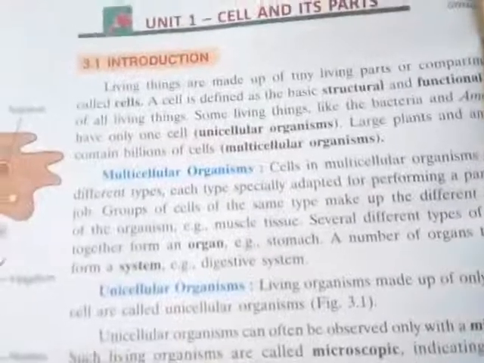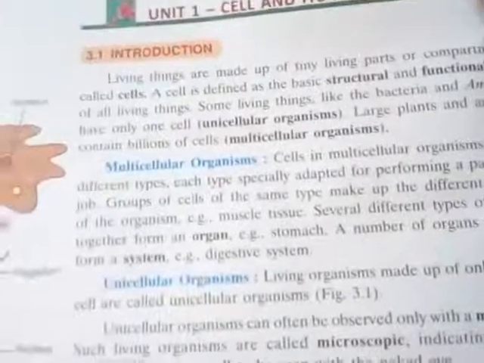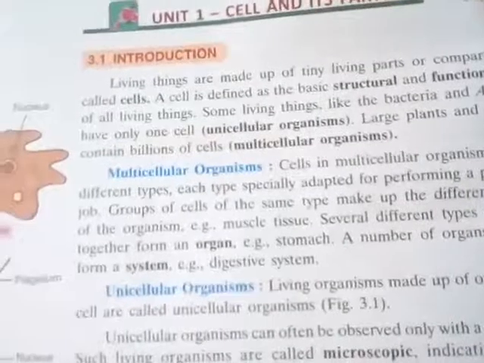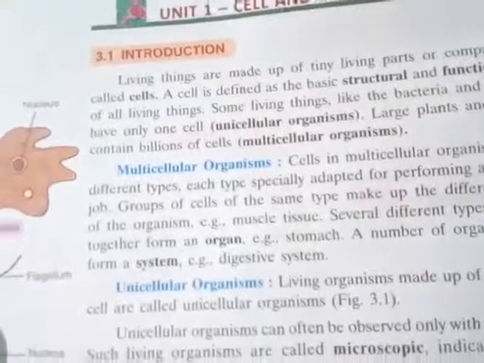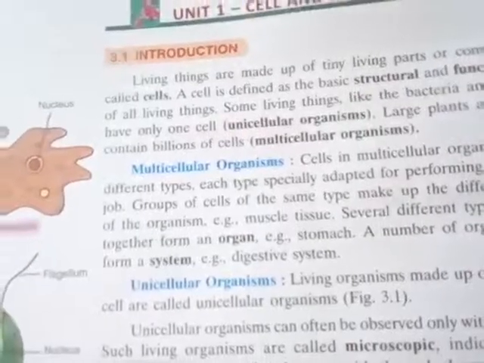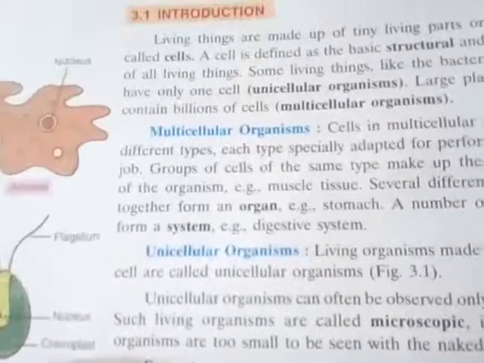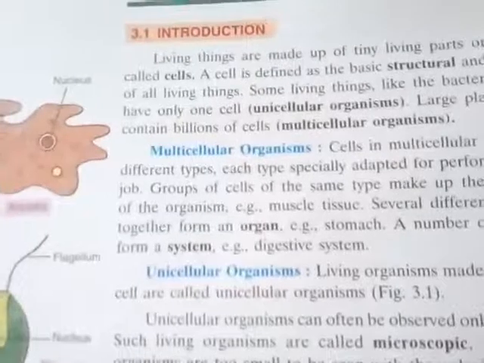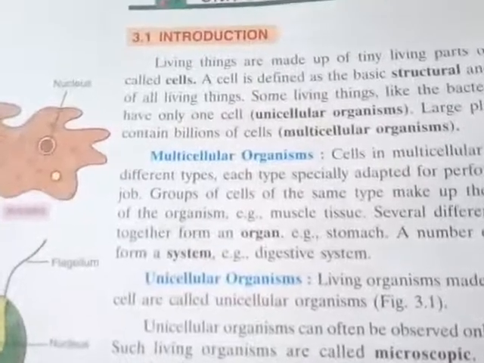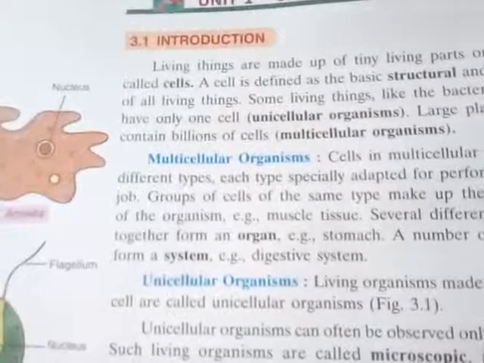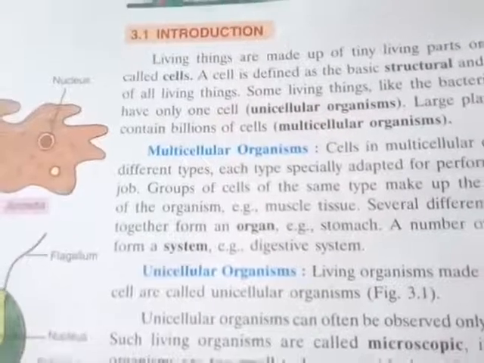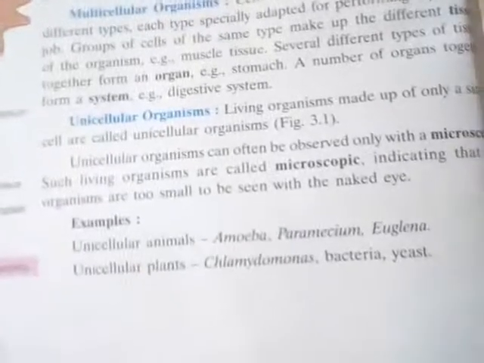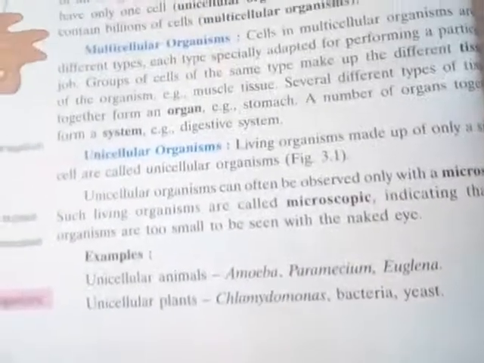See students, the unicellular organisms are basically made up of only a single cell, and these are divided into animals as well as plants. Some of the unicellular animals are the amoeba and euglena. Some unicellular plants also, suppose your bacteria and yeast. So these are the examples of the unicellular plants.